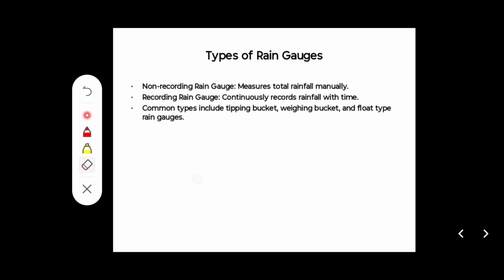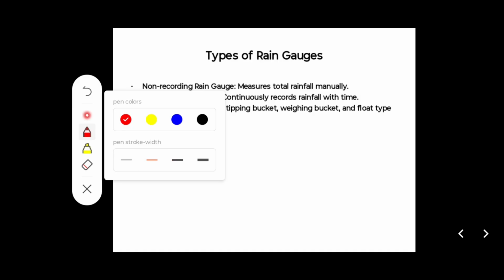It is up to IMD how many rain gauges are non-recording, how many are recording, and how they are using them. In today's scenarios, with satellite imagery and radar, how they are using satellite and radar to calculate the rainfall depends on the evolvement of the measurement. But till now these are the methods